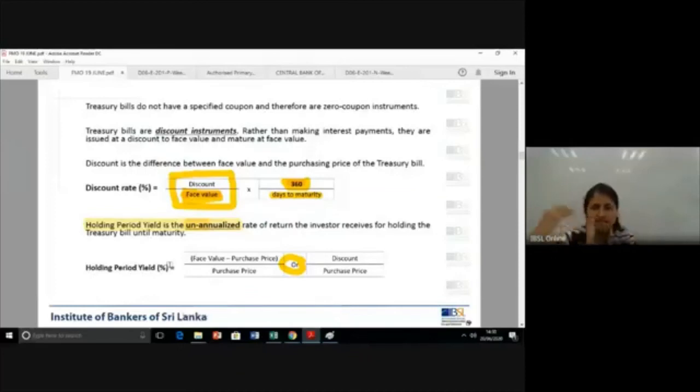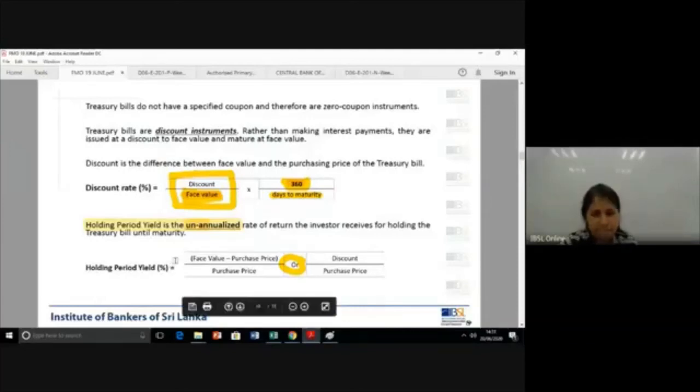Yield is always return compared to investment. So here, what is my return? The discount. What is your investment? That's the purchase price that you pay to get the treasury bill. Okay. And because it's unannualized, there is no annualizing component, no component of converting into 365.